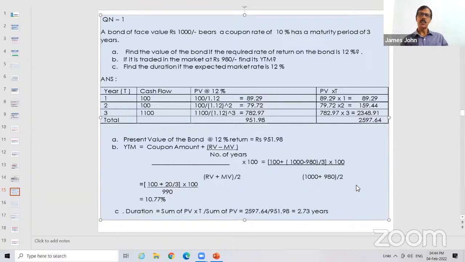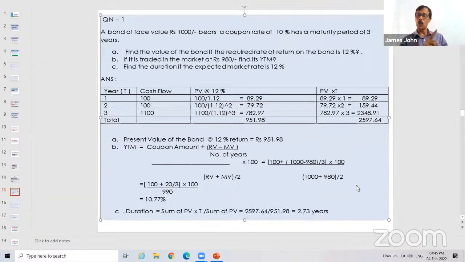Clear? Second question is, what is the YTM if this is traded at 980? So a market value is given. This particular bond is traded in the market, so it is available for purchase at 980. What is its YTM? There is again a simple formula. It is coupon amount plus redemption value minus market value divided by remaining number of years, the whole divided by redemption value plus market value divided by 2, into 100. So here the coupon amount is 100 rupees. The redemption value is 1,000 rupees. Market value is 980 and number of years is 3. You substitute, you get it as 10.77.